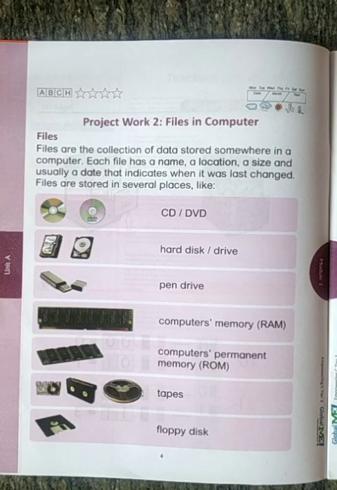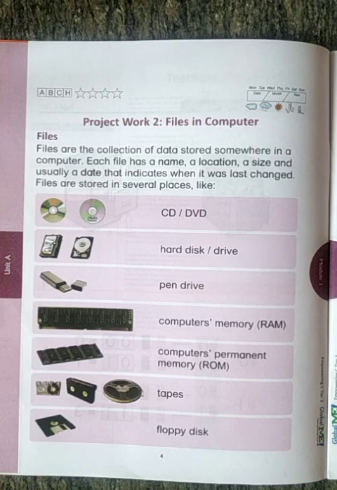Next comes the hard disk or hard drive; in that we can store files. Next, pen drives can store files. And the computer's memory, RAM, can also store files. And the computer's permanent memory, ROM, also stores files.